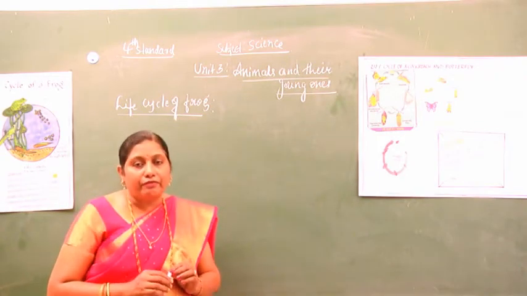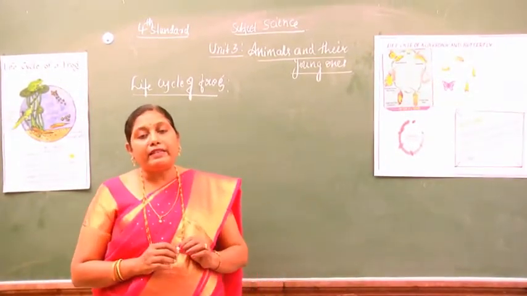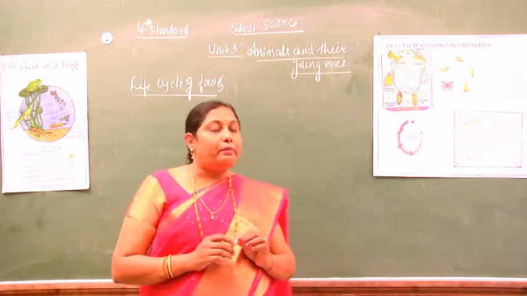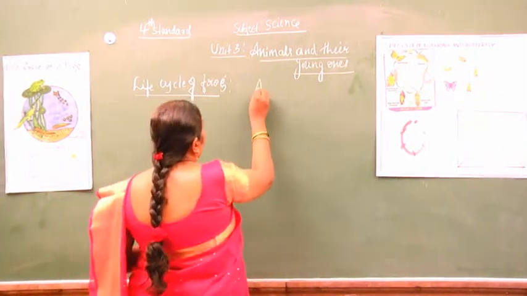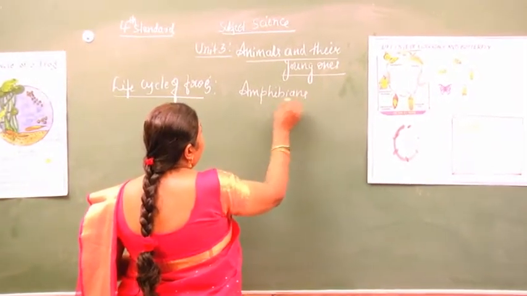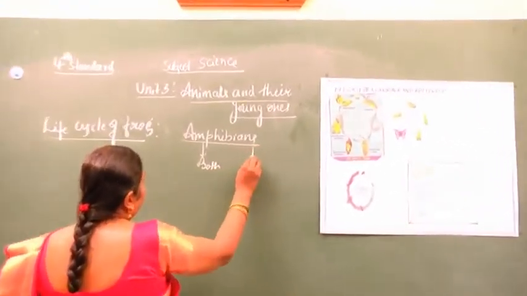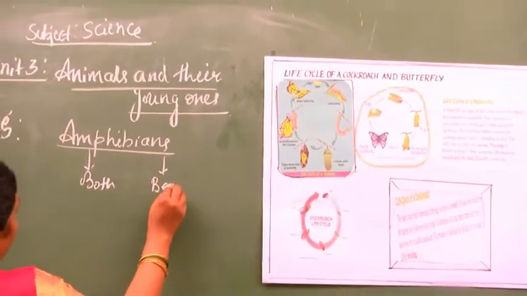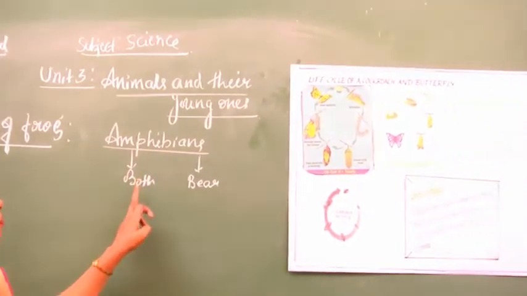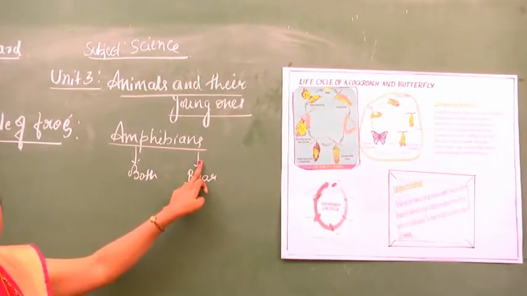The frog is an amphibian because it survives both on land and in water. Here, amphi means both and bios means life. So the frogs survive both on land and in water, and they are called amphibians.